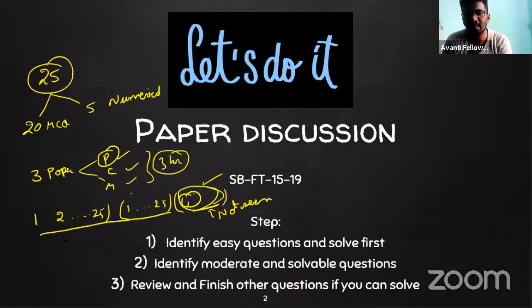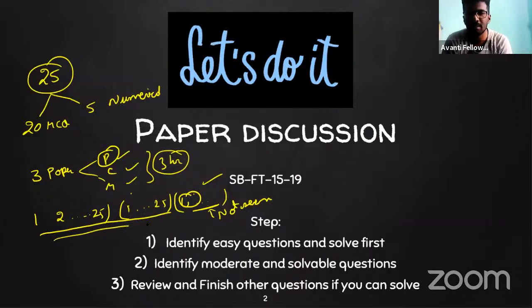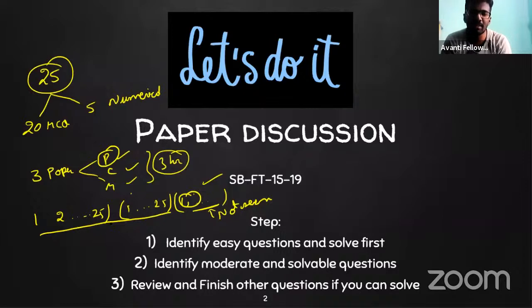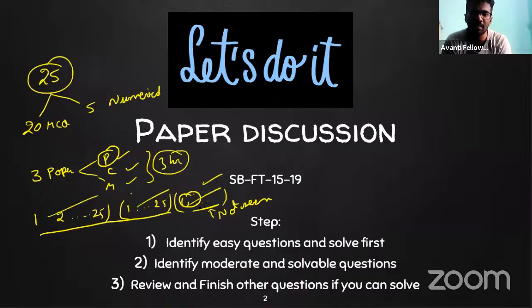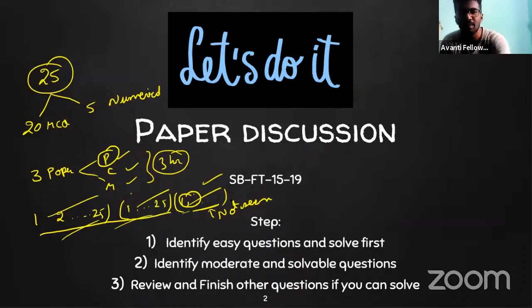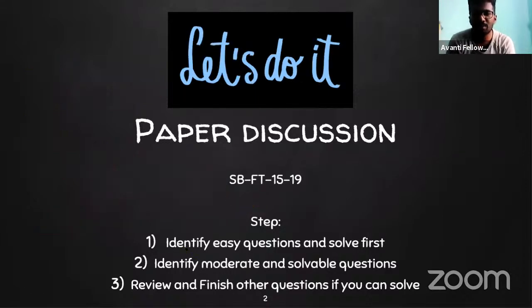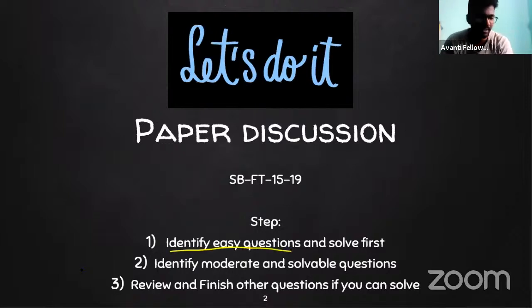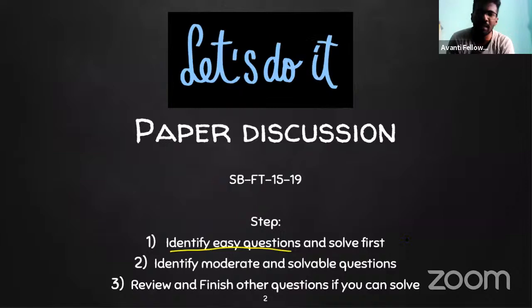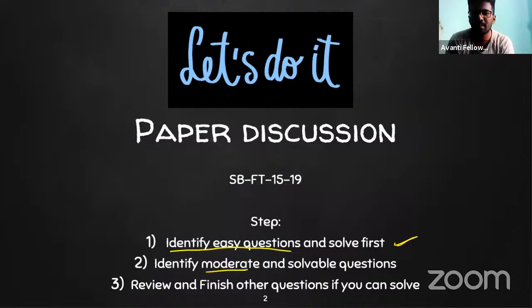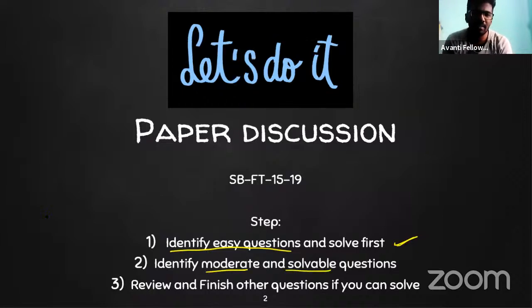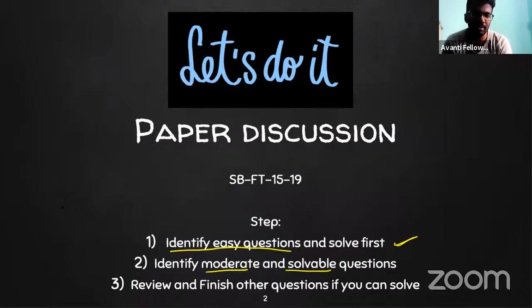You know that the weightage is one and the same for all the questions in all the subjects. That's why you should attempt the easy questions first: physics easy questions, chemistry easy questions, and maths easy questions, and then go to the next level. You need to practice this. Identify the easy, solvable questions among the 25 and solve them first. Then go for the moderate level, and some lengthy ones which are solvable but consume some time.